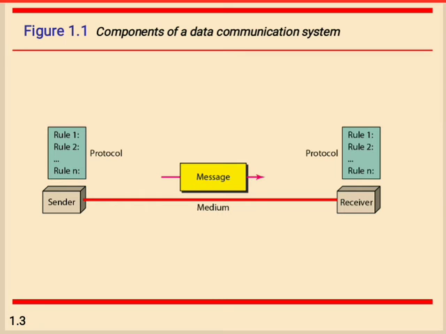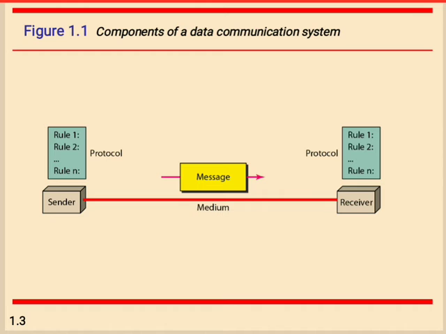So I repeat once again, what are the components? The data communication system has 5 components. First one, message. Message in the sense of what? It holds the information or data. This information we are going to call data, that is the message. Sender and receiver: the sender will send the data message and the receiver will receive the message from the sender.